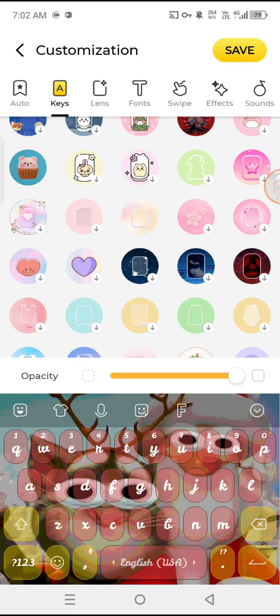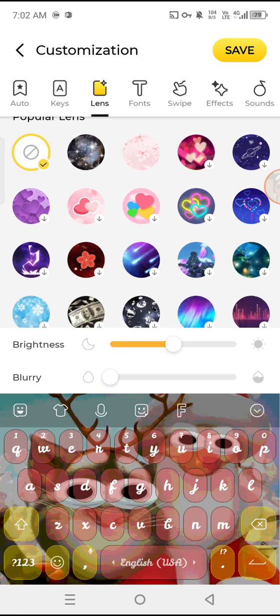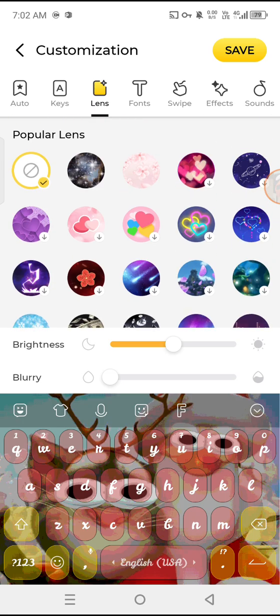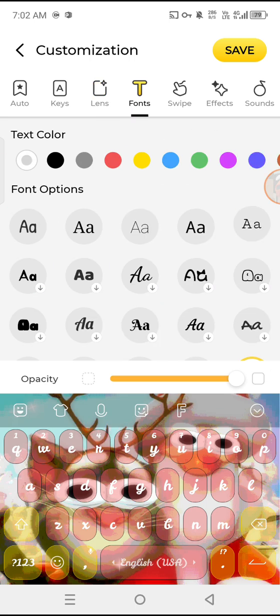Okay, now that you're done with the keys, you can go to lenses, I guess, and make the background a bit brighter. Then go to font.